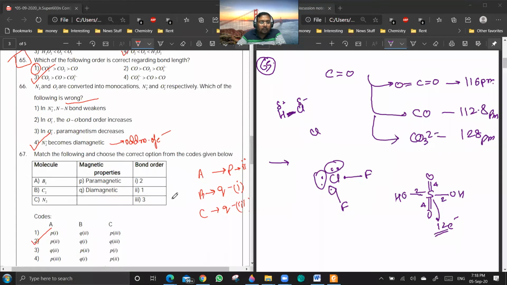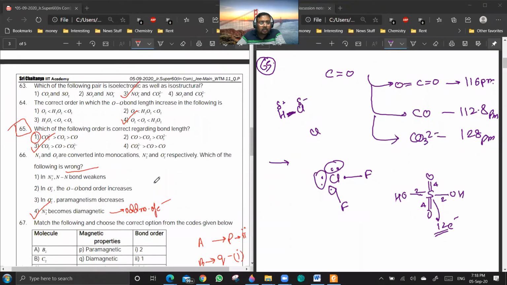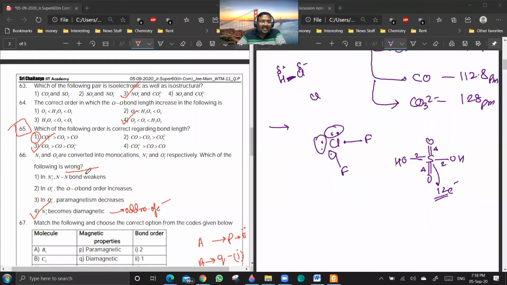Now, 66 is not a doubt. In option 2, in O2 plus, the O-O bond order increases. It is asking for the wrong option. Oh, okay, sir. Okay, that is a common thing. Sir, can you explain option 1 in the 66th question? N2 plus, N-N bond weakens.